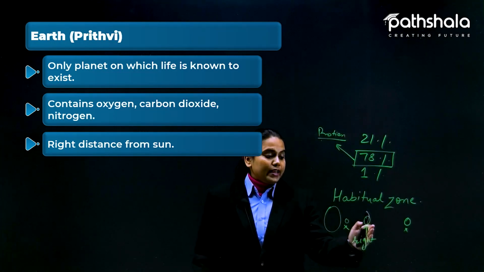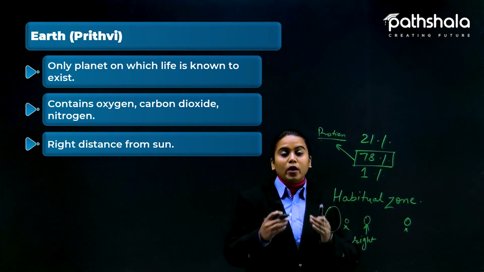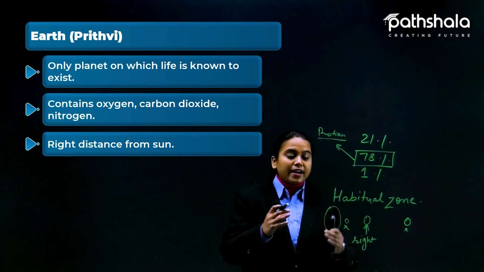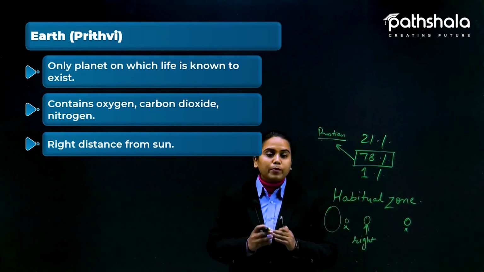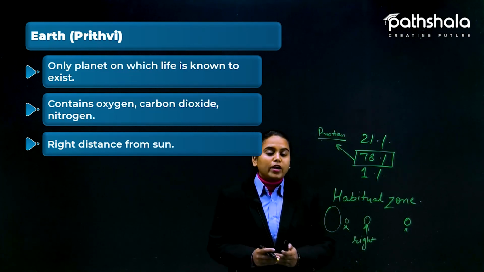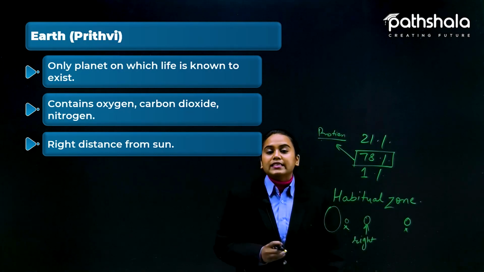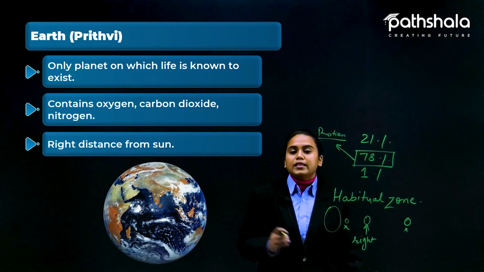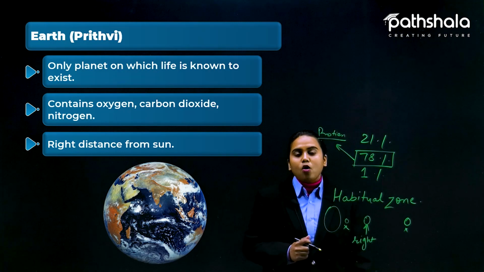Yes, if it is slightly nearer to the sun, then also the ozone will not be able to block the ultraviolet radiation, and that ultraviolet radiation will come towards the earth and life again will not be able to exist. Okay, so here we can say that we are at the right distance from the sun. That is why life exists here.